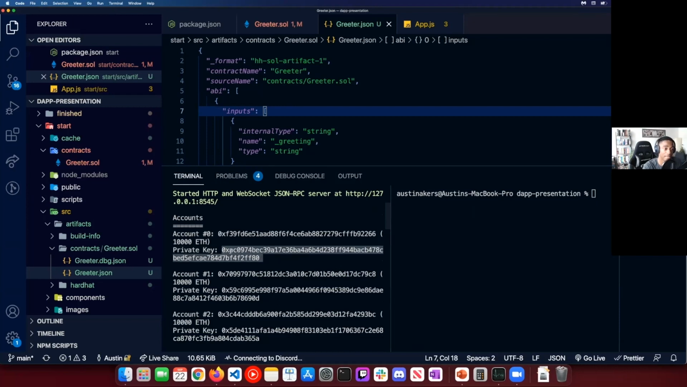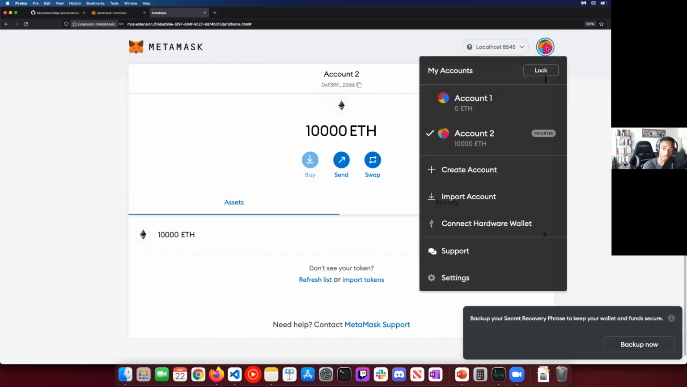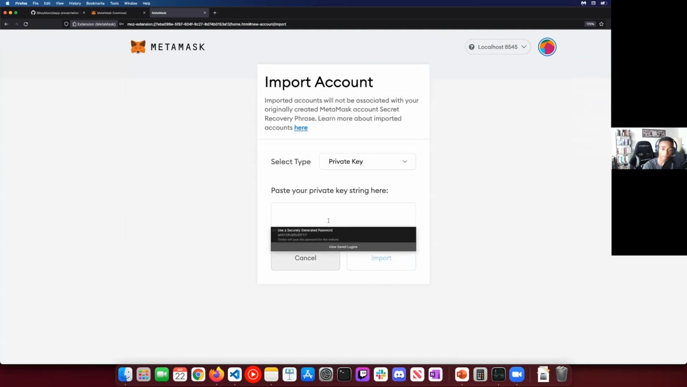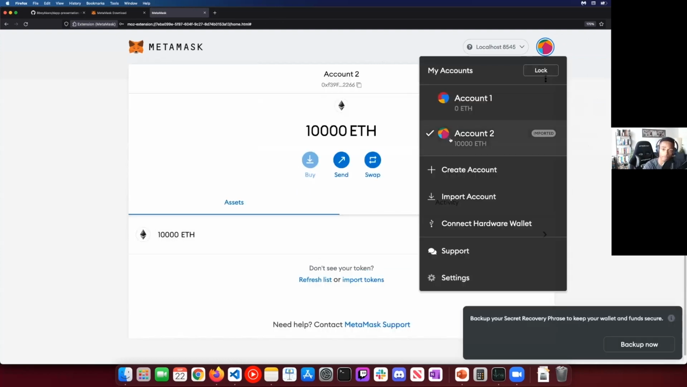And this private key allows us to access our account. If you haven't already, install MetaMask. Once you've gone through the setup and installed MetaMask, we're going to go to the top right, click this profile bubble, or My Account bubble. Then we go down to import account, and paste that private key. All right, and that should import this right here.